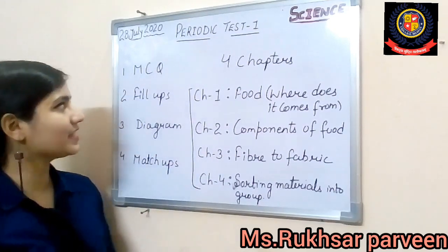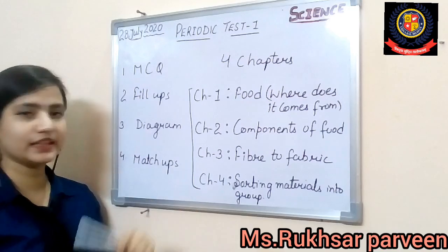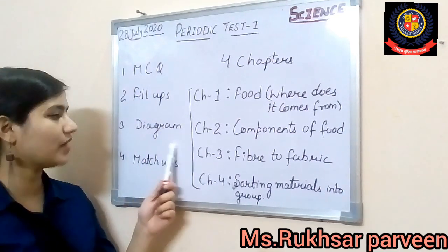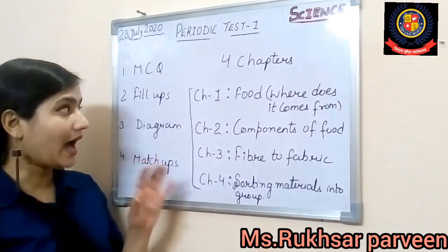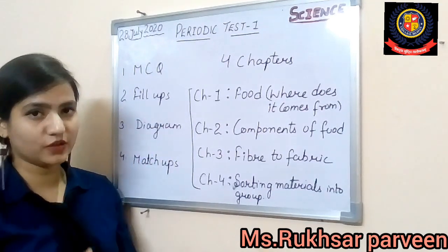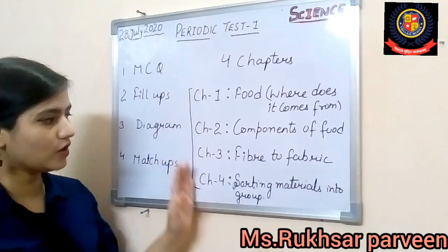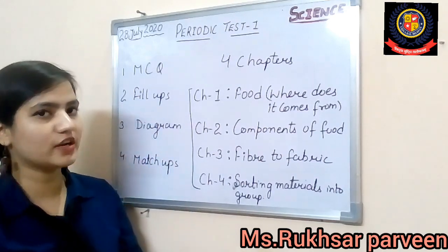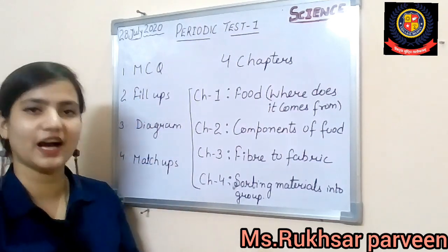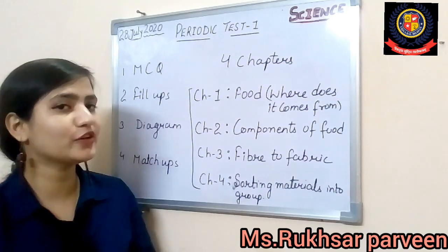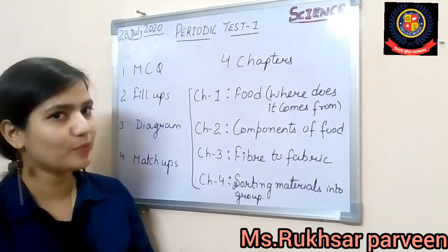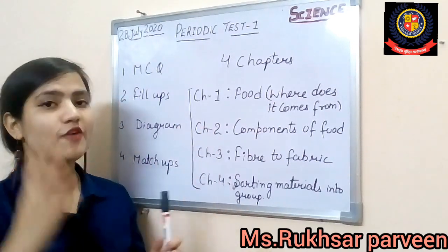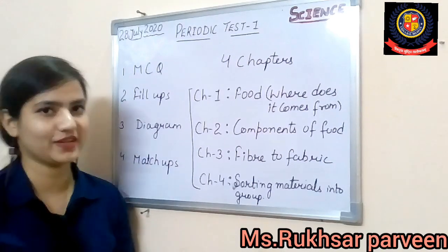Alright, so as you all know, in today's class we will do MCQ questions, fill-ups, diagrams and matchups. And these will not come from any particular chapter. It will come from among all these 4 chapters. Alright, so I hope you recapitulate all the 4 chapters, then you will be able to give the answers. So get ready, open your book, and we are going to start periodic test paper 1 that is based on these 4 chapters. Alright, start doing it.